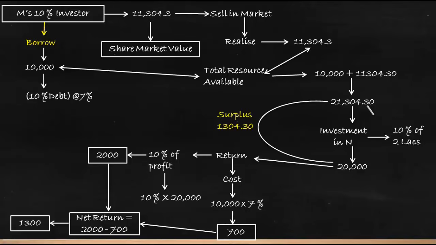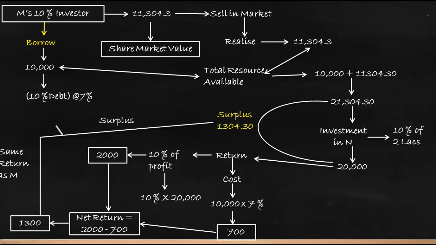So by moving from M to N, the investor's position has improved, or has even become better, because he is getting the same return as he got in M. Apart from that, he is also having a surplus of 1,304, so his position has become better now. So this is how the arbitrage process works, and the value of the firm is not affected by the debt and equity component.